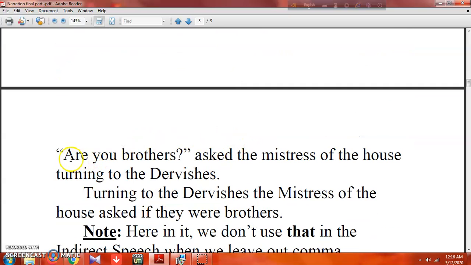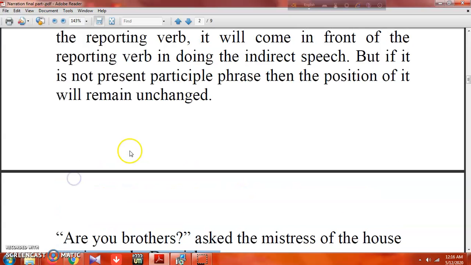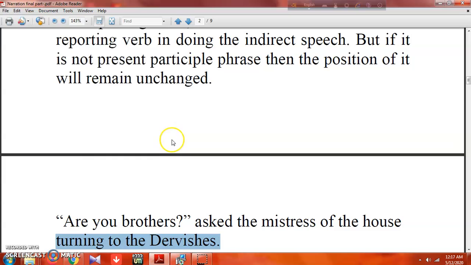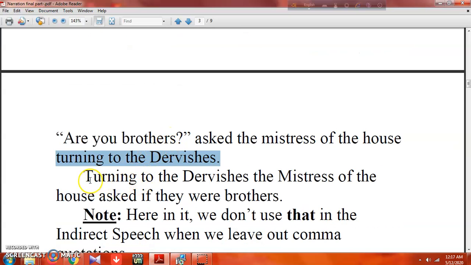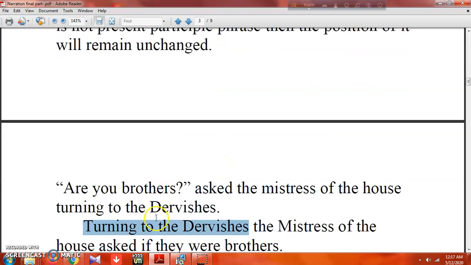What are the examples? Sorry, brothers, asked the mistress of the house, turning to the dervishes. Here we find a present participle phrase, so we take it to the beginning. Then the other conventional changes follow. So: turning to the dervishes, the mistress of the house asked if they were brothers. The other conventional changes happened as usual. Only the present participle phrase takes its place at the very beginning.